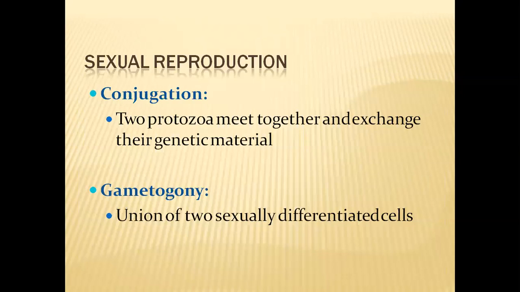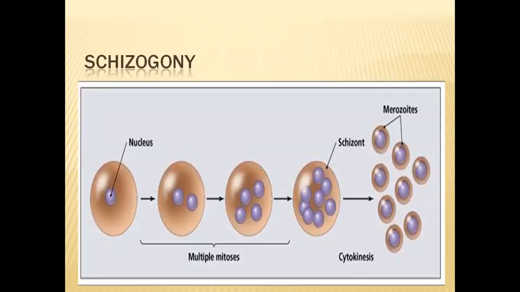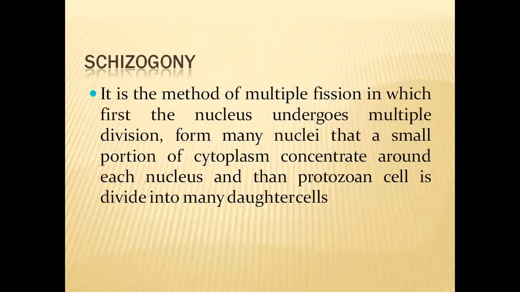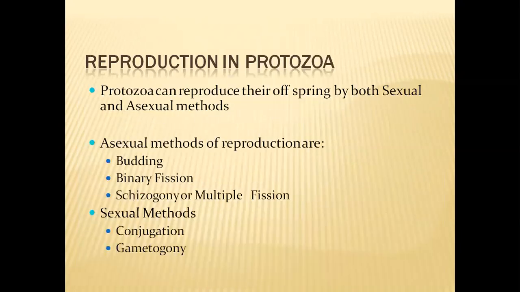And in budding also, this slide is not prepared, but in budding also, one mother cell gives rise to daughter cells. At the periphery of the mother cell, a protuberance takes place, a swelling takes place at one end of the body of the mother cell. Later, this swelling increases.